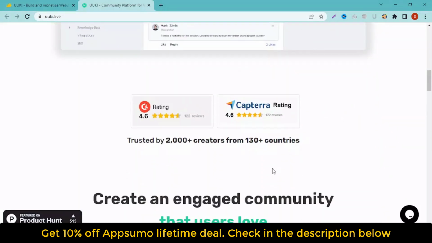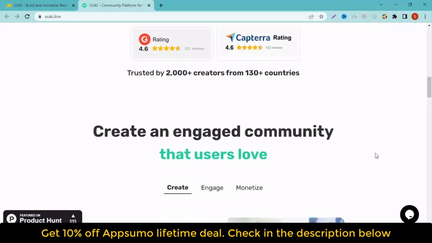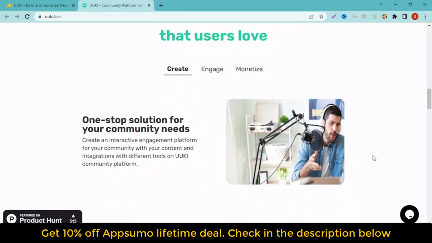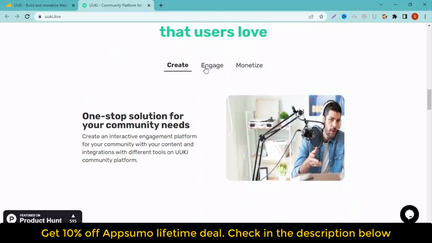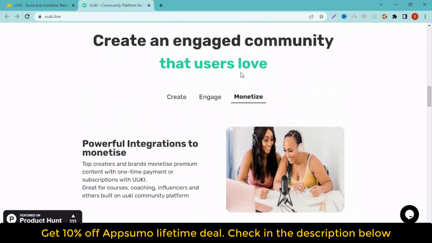Easily set up a community platform. You can turn UUKI into your own platform, no problem. UUKI Education. Add a community to your course hosted on an LMS or any course platform to help your students learn from each other and have direct interaction with you. The students are engaging in social learning. They're collaborating, communicating, and interacting with each other both within the classroom and with you.